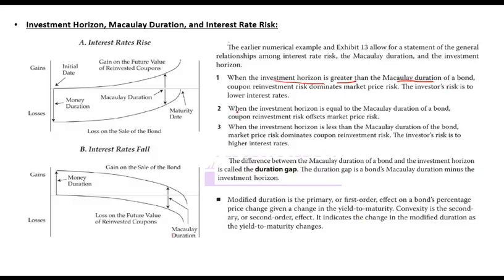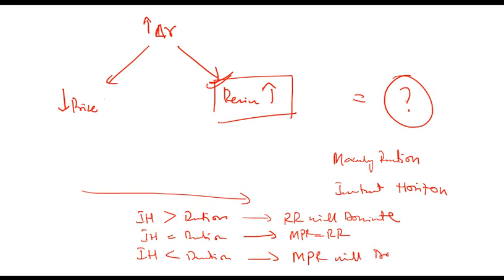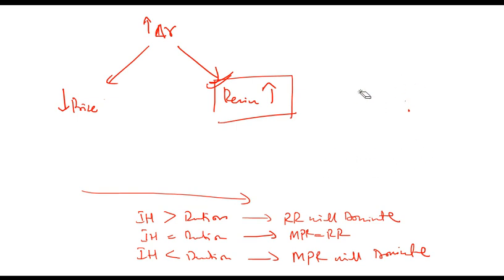When these two are equal, then both impacts are equal. That is, market price risk is equal to reinvestment risk. And if investment horizon is less than Macaulay duration, then market price risk will dominate. Any problem with these three items? Okay, so what does it mean?